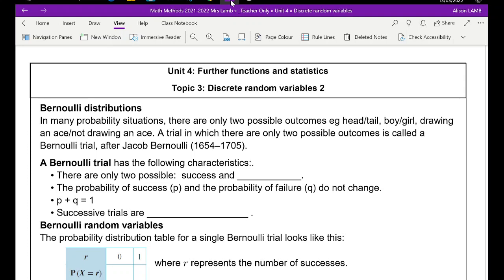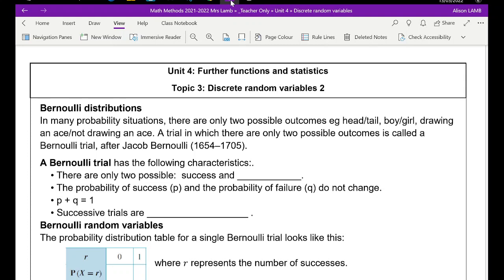So the numbers we'll be using will be countable numbers: 2, 3, 8, 200, but definitely all countable. That compares to continuous distributions, which we're going to look at in a further topic, and we're going to focus on one particular type.